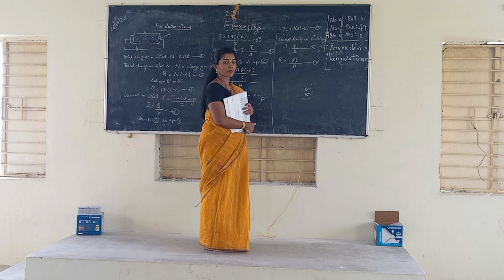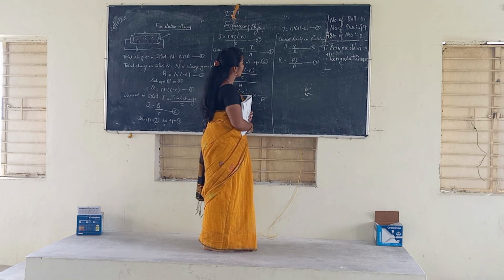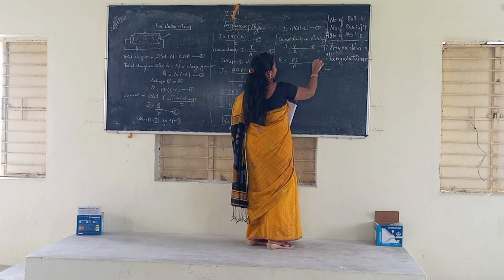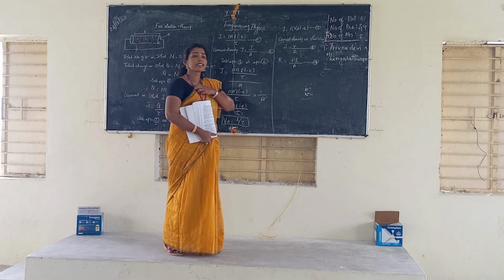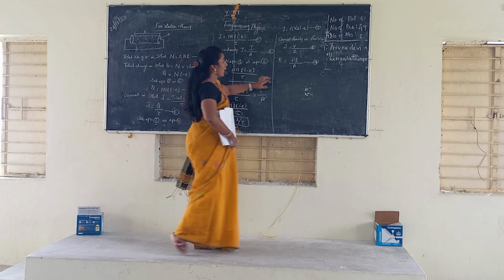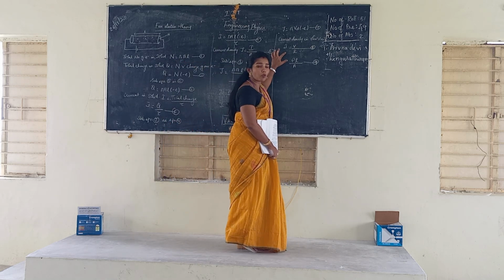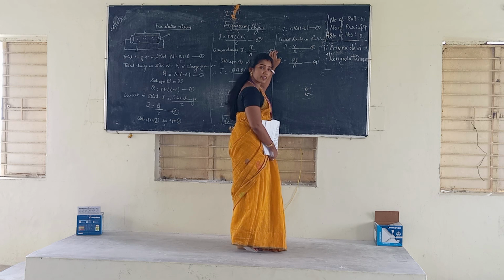Listen now. Okay, 8, 9. Here I is equal to V by R, it's Ohm's law, and R is the resistance.